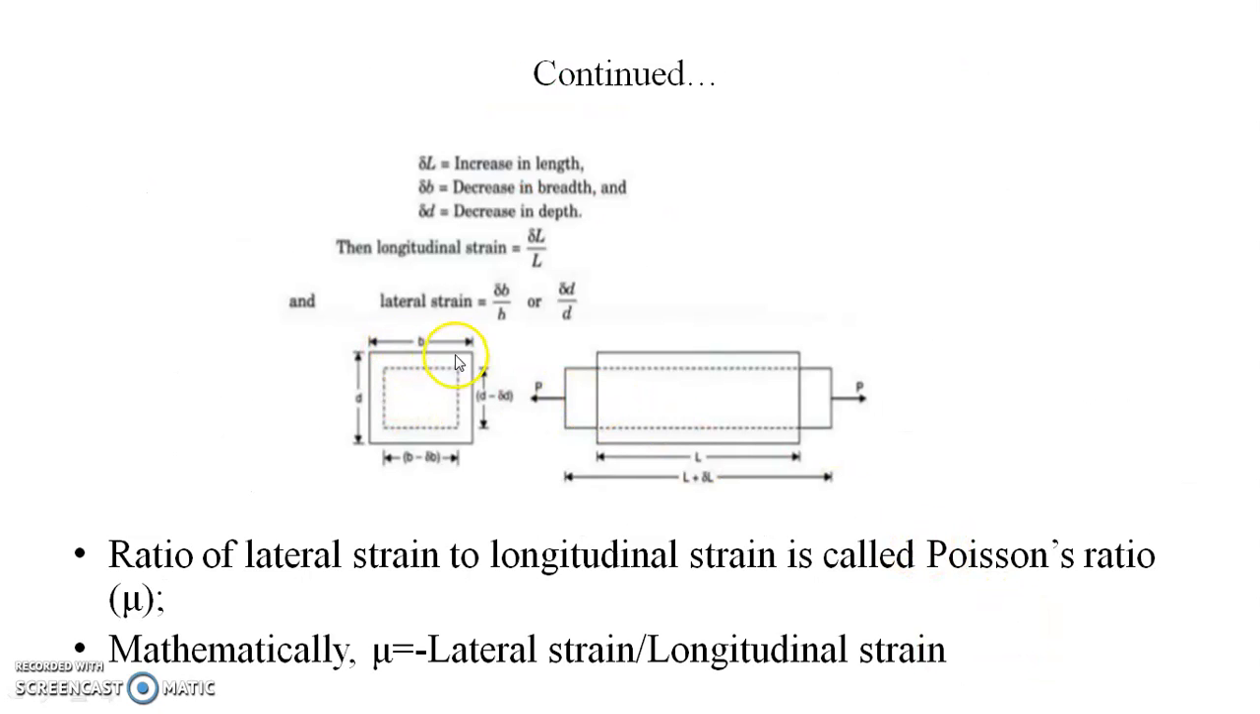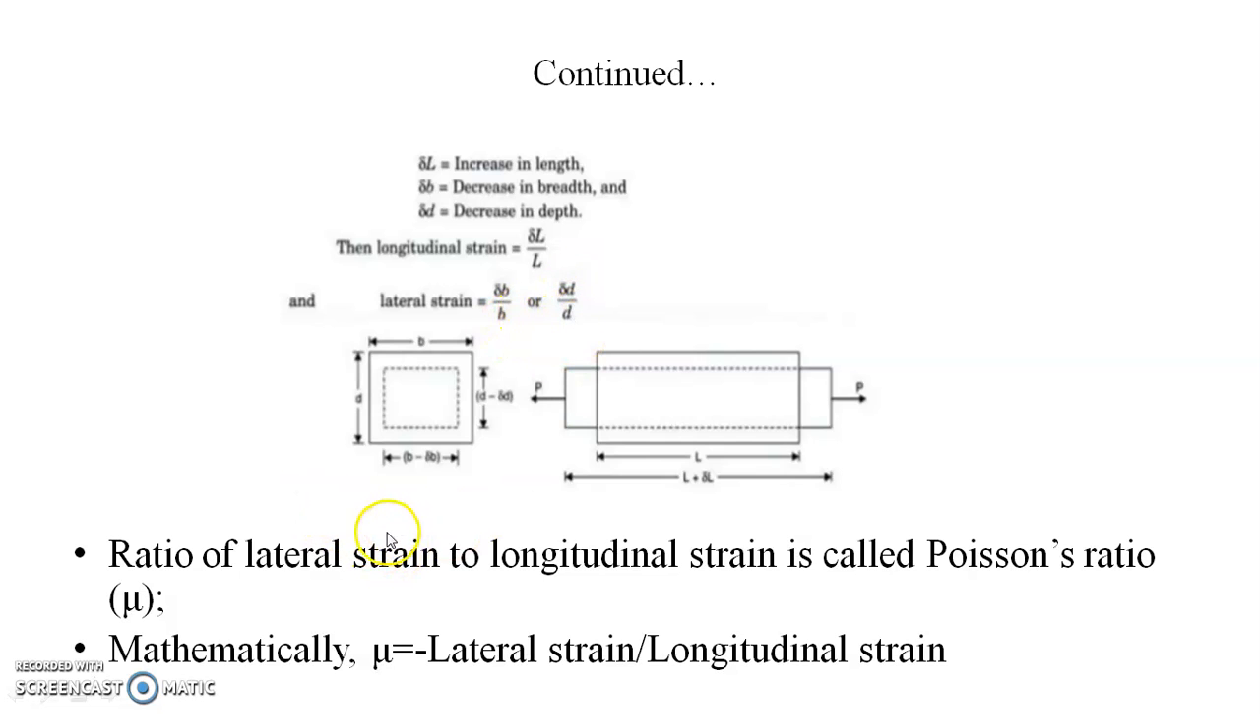You can see this body having the length L, width B and depth D. It is subjected to axial force P. Because of that, there is an increase in length and at the same time there is a decrease in depth and width. The new dimensions are: length is L plus delta L, depth is D minus delta D and width is B minus delta B. So the longitudinal strain is delta L upon L and lateral strain is delta B upon B or delta D upon D.